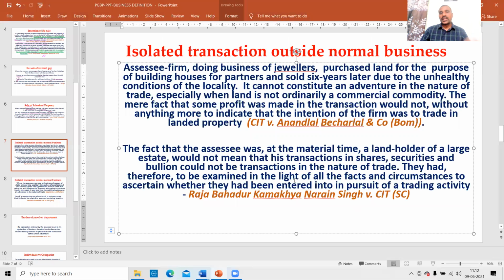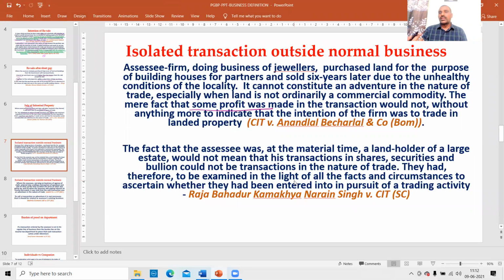So therefore, the court said some profit was made, but that is the only thing. Profit motive, earning profit, is one of the essential features of a business. It is not the only feature of a business. Therefore, without anything more: we have made some profit, but there are no other factors to support that it is a business transaction.